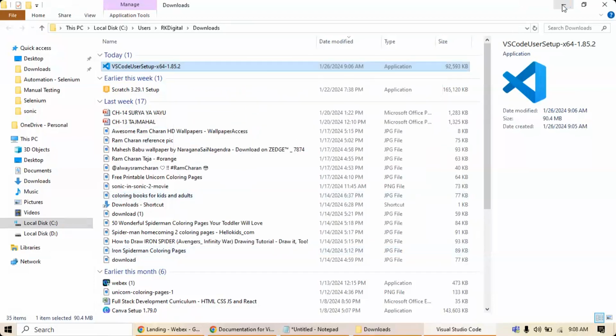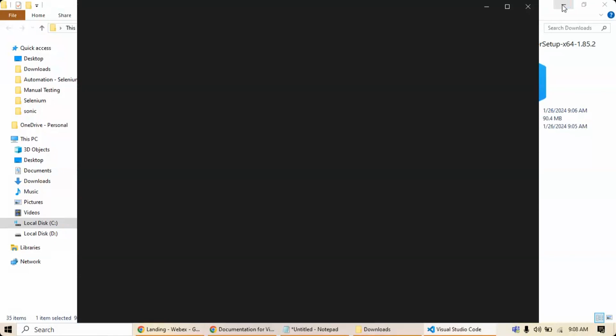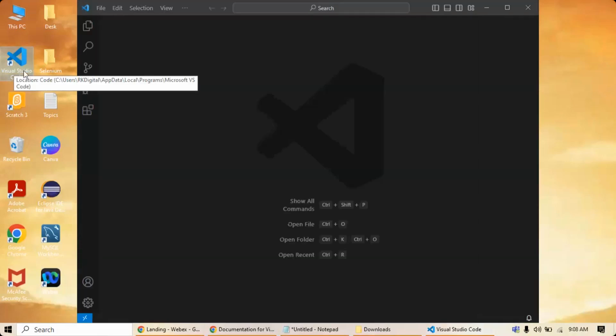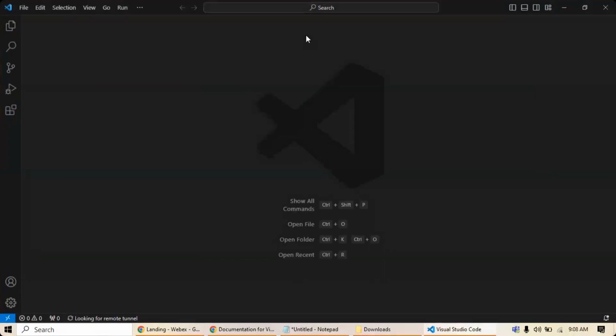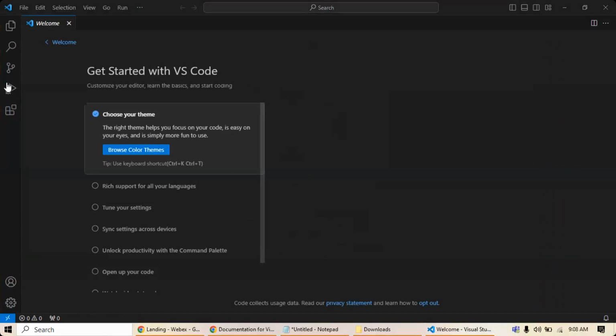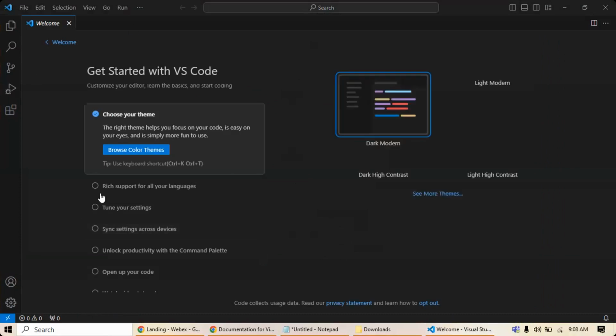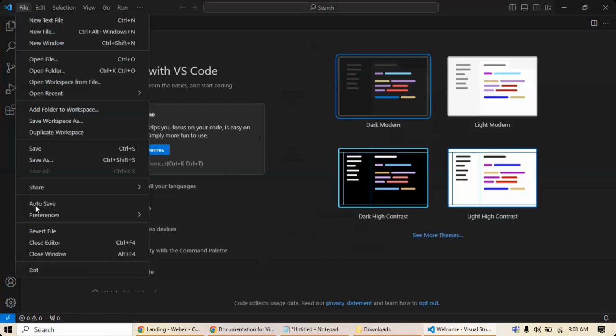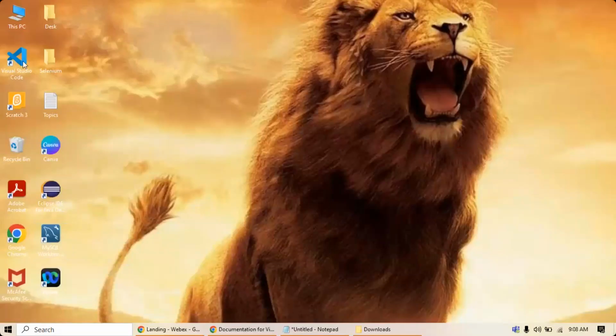Now if you minimize this, your Visual Studio is there on your desktop. This is the icon, and you will be able to see the editor on your screen. This is how Visual Studio will look. We will discuss more on this, how to launch it and how we are going to write our programs in the VS Code editor. Let me close this file and exit, and again I'm trying to launch it. Double click on it, and automatically it will launch the VS Code editor.